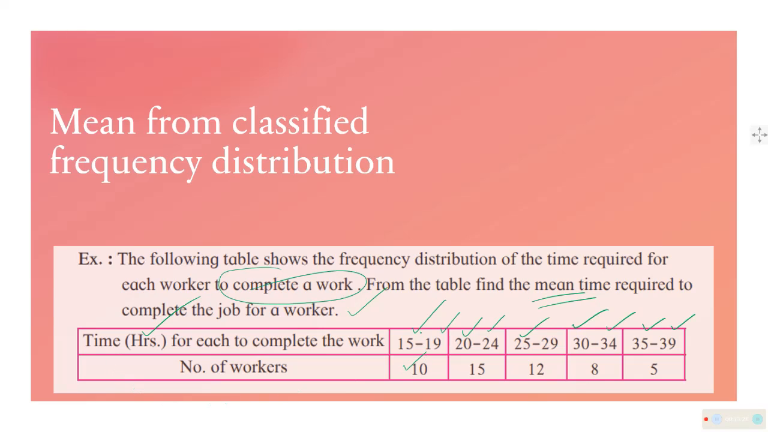10 people took this much of time, and 15 people took this much. 12 workers took 25 to 29. But I find that this is rough data, right? Rough it is, not saying accurately. So we need to make it a little bit more accurate. How can we make it accurate? We have studied about making a class mark.